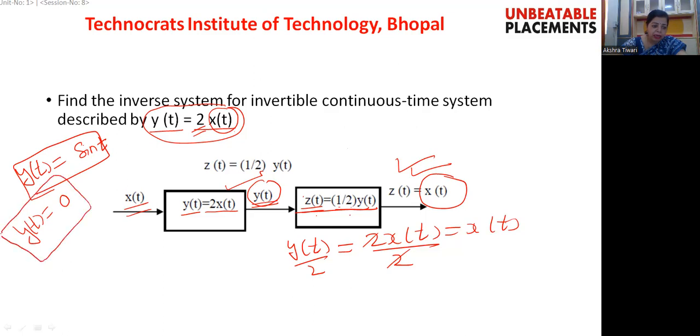By looking at this value, I may not be able to tell what value of t was applied, because sin t has a value of 0 at 180 degrees, at 360 degrees, and so on. So by looking at y(t) equal to 0, we are not able to tell the value of t applied. So this system is non-invertible.